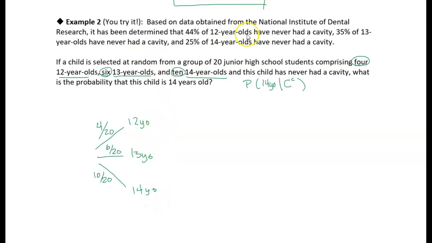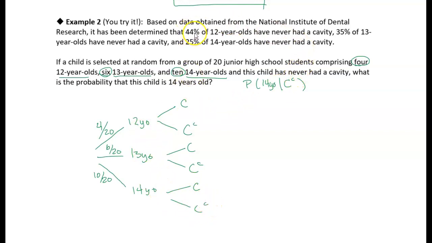Then, based on this information from the National Institute of Dental Research, we know the rate of cavities in these different age groups. This child has some chance of having had a cavity or not having had a cavity, and the same way with a 13-year-old. The probabilities depend on the age group that this child is in. So let's put this information on there.